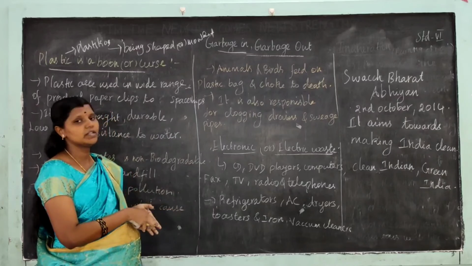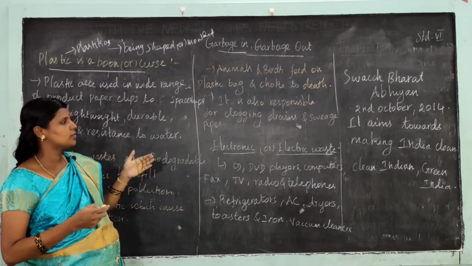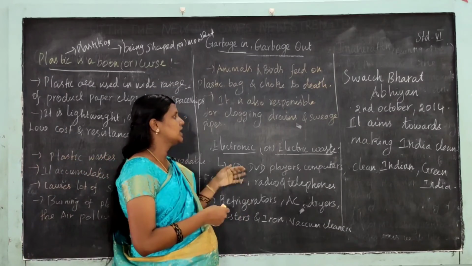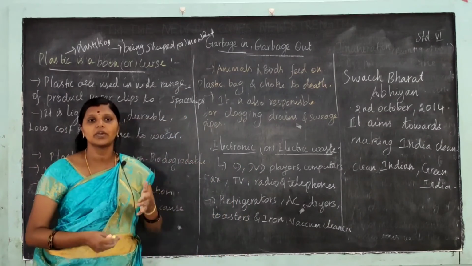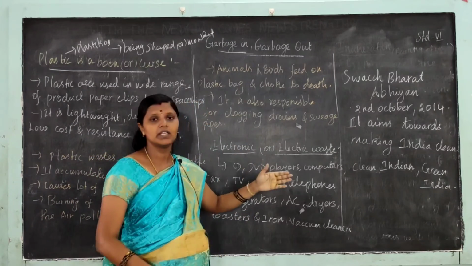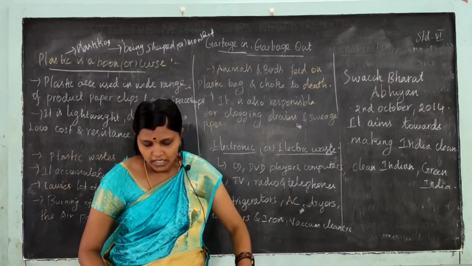So Swachh Bharat Abhiyan is a mission launched by our Prime Minister in October 2014. It aims towards making India clean. Every Indian should actively participate in this scheme, and Clean India and Green India is the slogan of this mission.